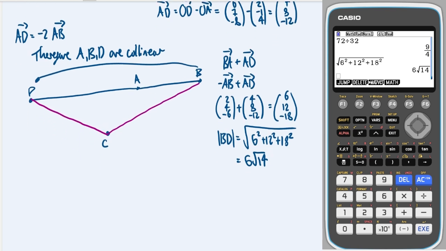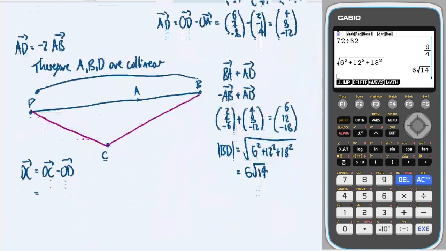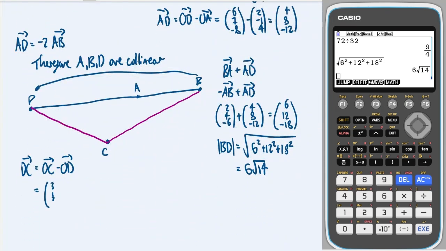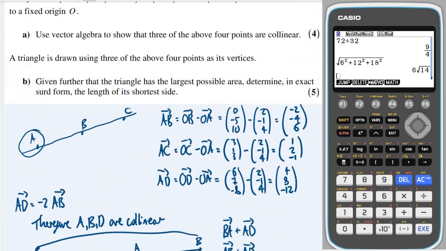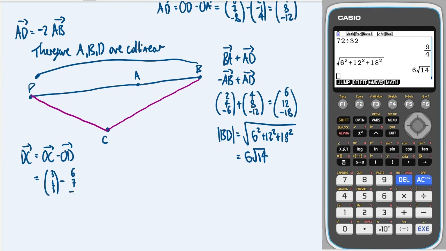Okay, we're also going to need to find DC, which is of course OC minus OD, which is (3, 1, 3) minus (6, 7, -8). So that's equal to (-3, -6, 11).